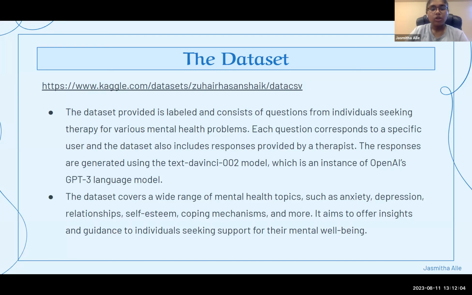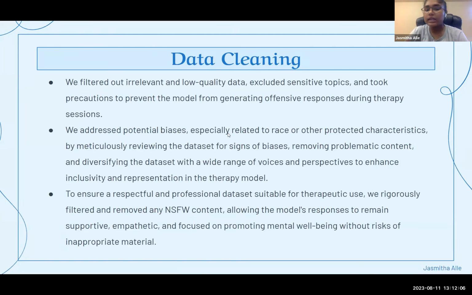Data cleaning. The first step involved filtering out any irrelevant or low-quality data points, ensuring that only meaningful and complete information remained. Now, to prevent the model from generating offensive responses, we took great care in identifying and excluding sensitive topics from the dataset. Now, this allowed us to shield the model from potentially harmful content that could inadvertently be used during therapy sessions.